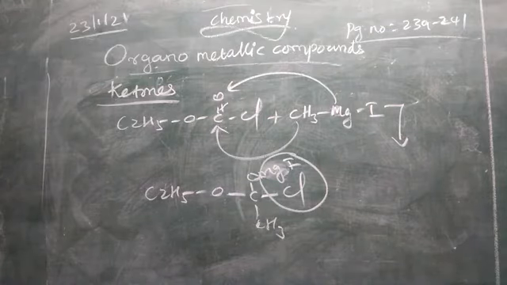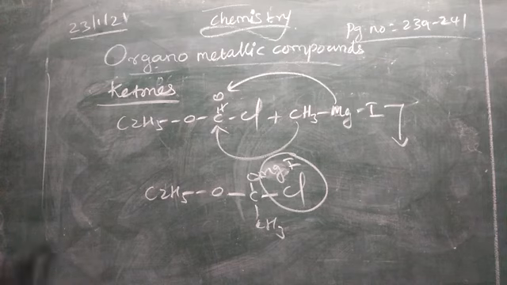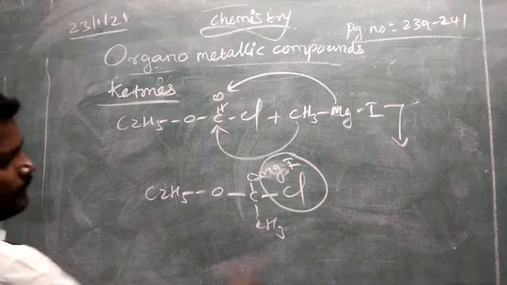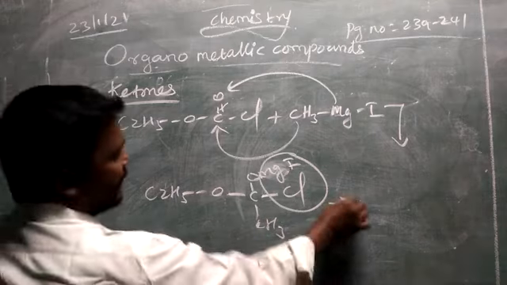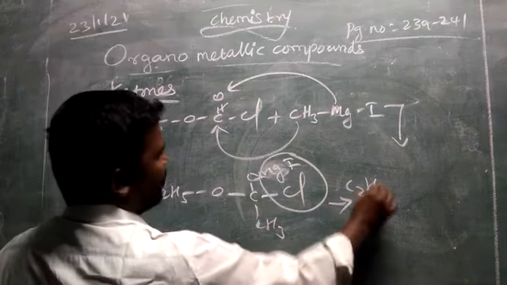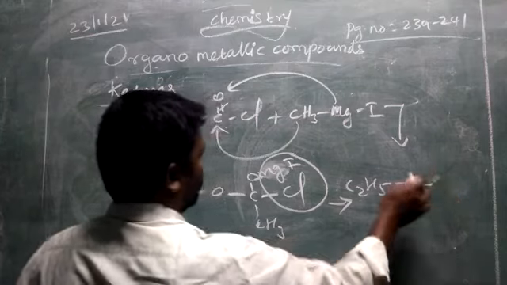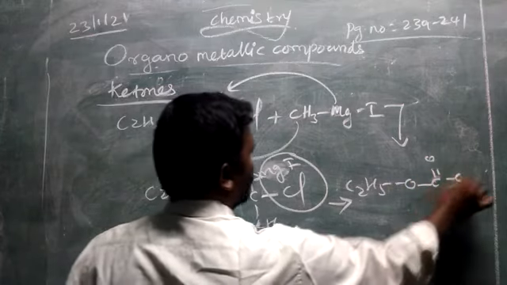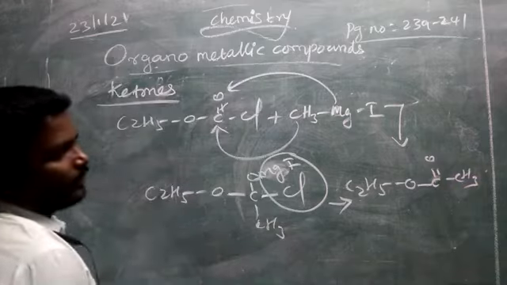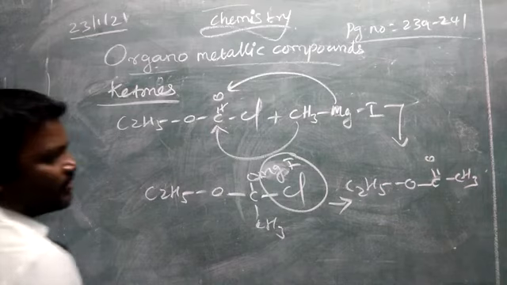first an ester compound. Then we will get alcohol, sorry, ketone. Listen, the intermediate will form C2H5O, C double bond O, CH3. Now it is undergoing hydrolysis reaction.